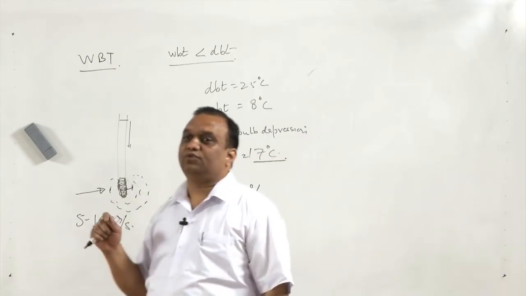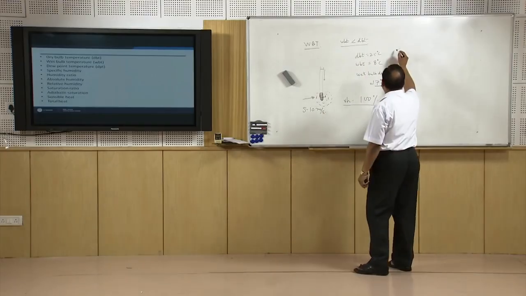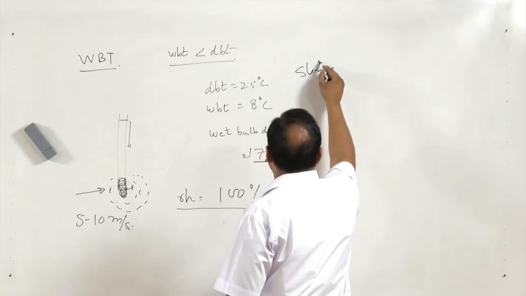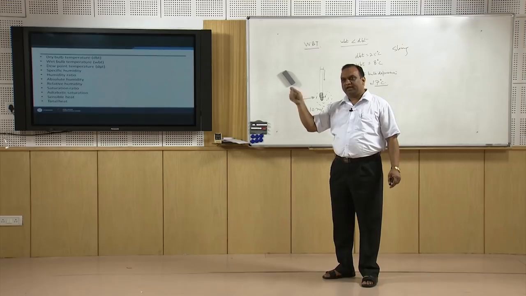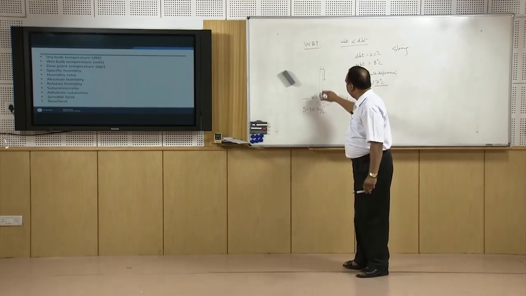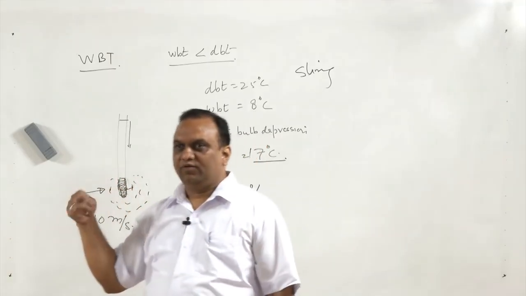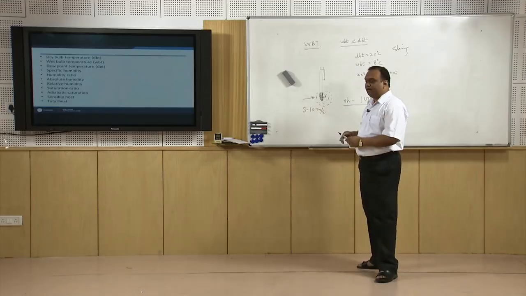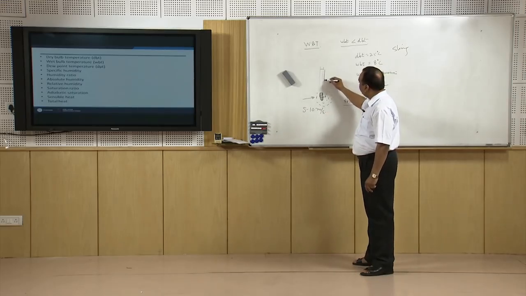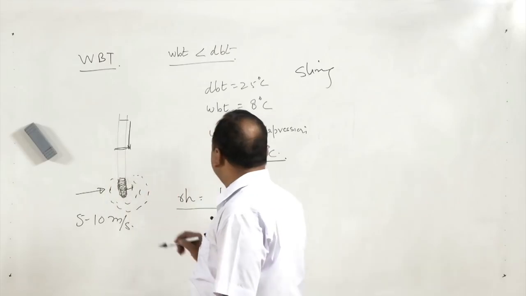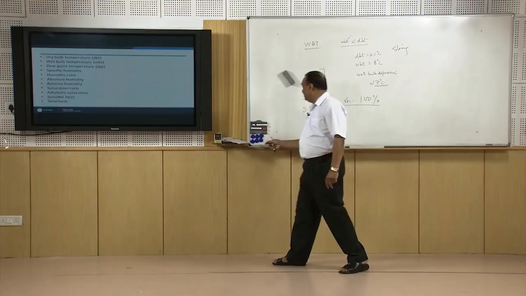There is a machine which is known as hygrometer. Now, there are two types of hygrometer, one is the sling type of hygrometer. In sling type of hygrometer, we just rotate the thermometer covered with the wet cloth very fast, and when it is rotated for a certain time period, there is a dip in temperature. When the temperature is stabilized, then we measure the wet bulb temperature. That is one kind of